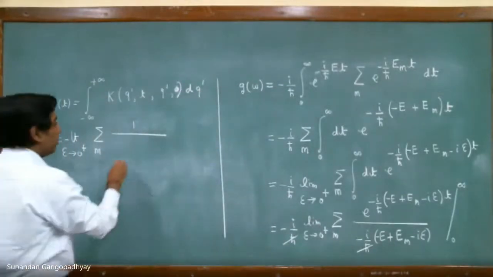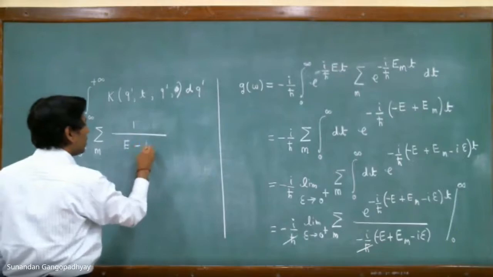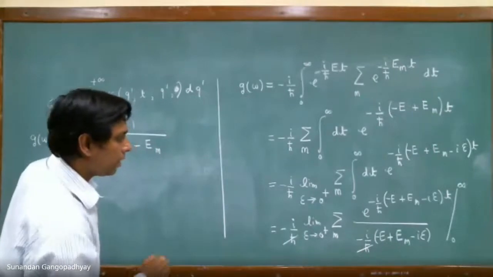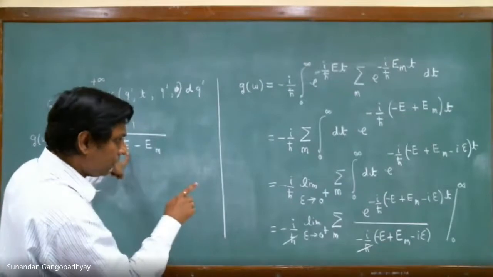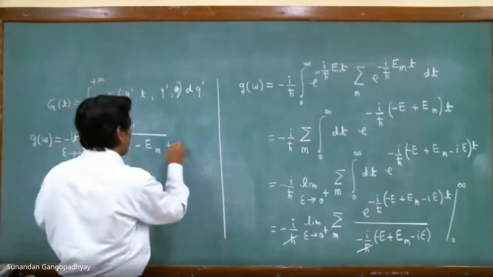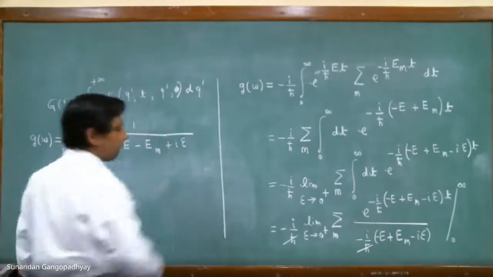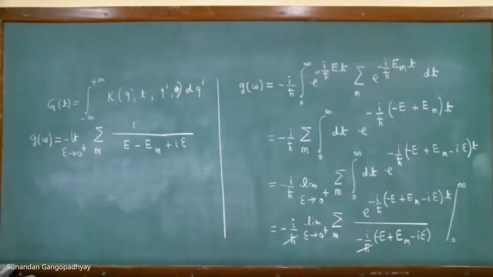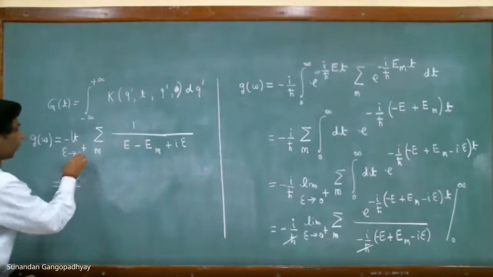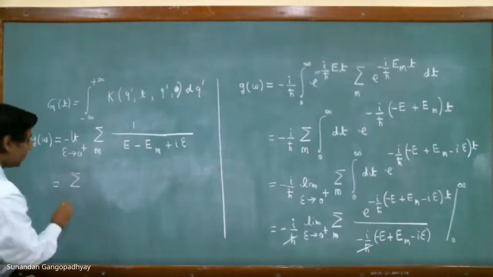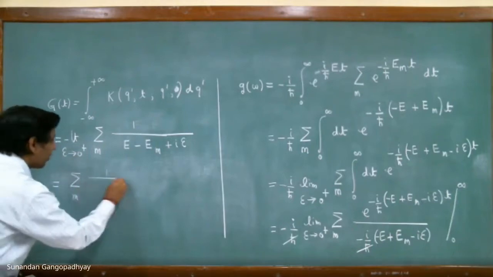And now, after evaluation, we have this. And we will also have e minus, with a minus, this will become e minus E_n plus i epsilon. Now we shall put the limit, epsilon going to 0 on the positive side, and we have this result.